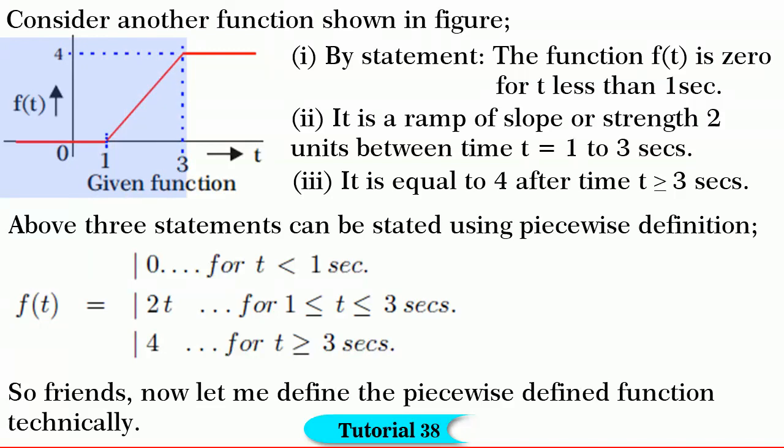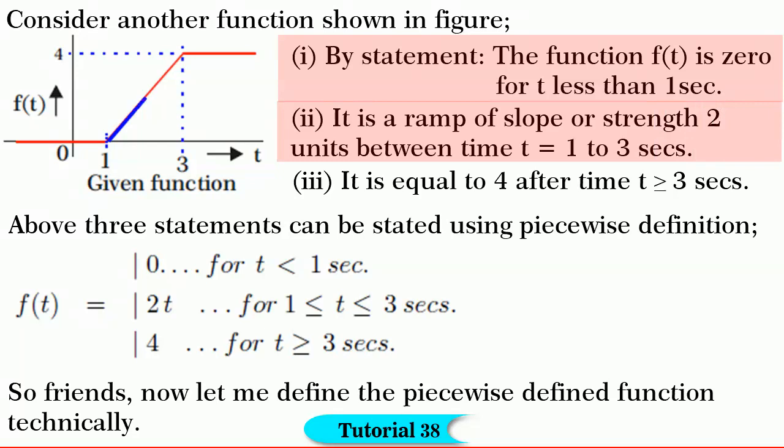Consider another function shown in figure. By statement, this function can be stated as the function f of t is equal to 0 for t less than 1 second, and second, it is a ramp of slope or strength 4 divided by 2, that is 2 units between time t is equal to 1 second and t is equal to 3 seconds.